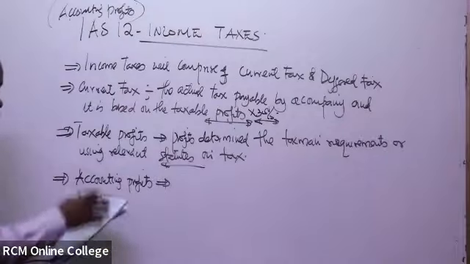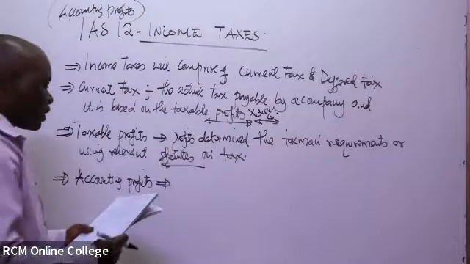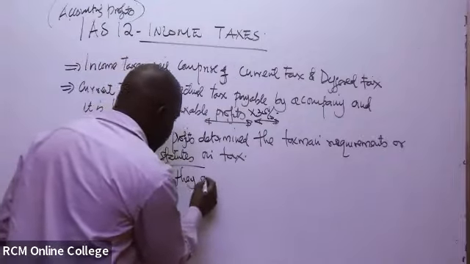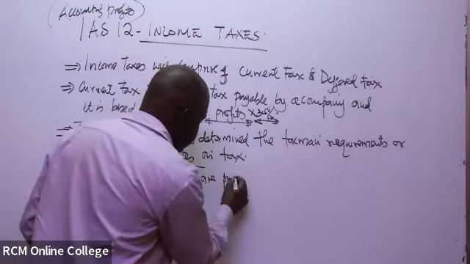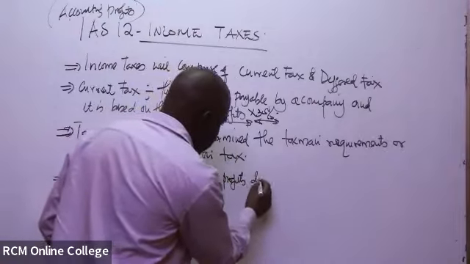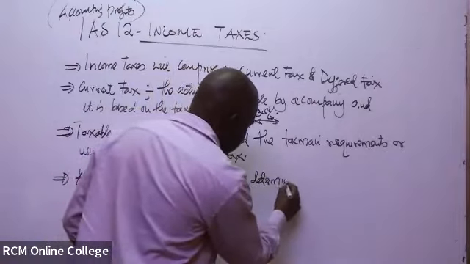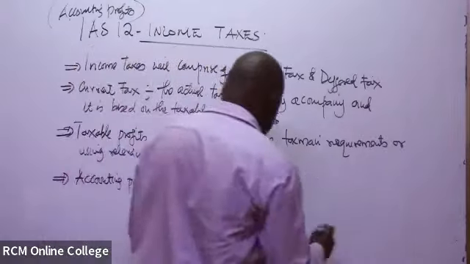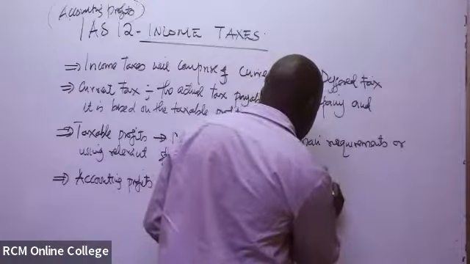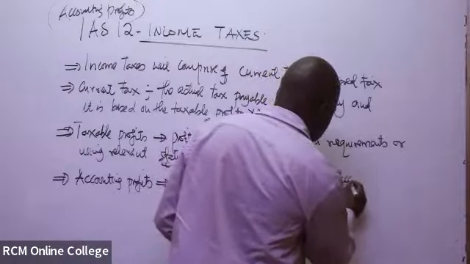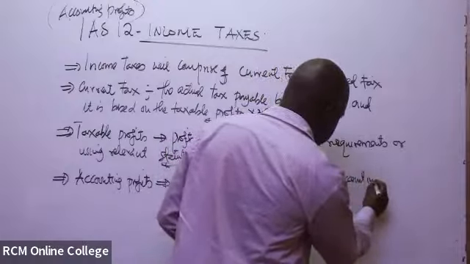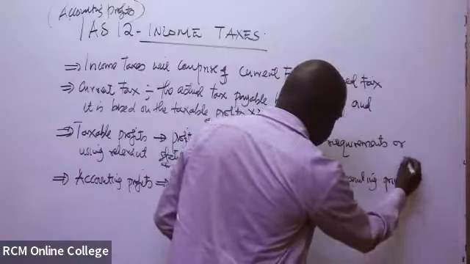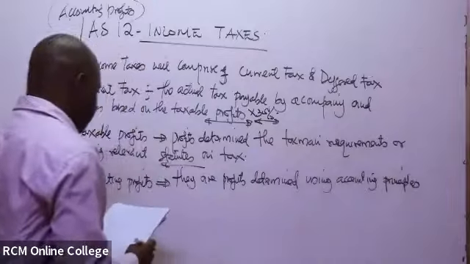So in this case, the accounting profits you can be able to indicate: they are profits determined using accounting principles, or frameworks.